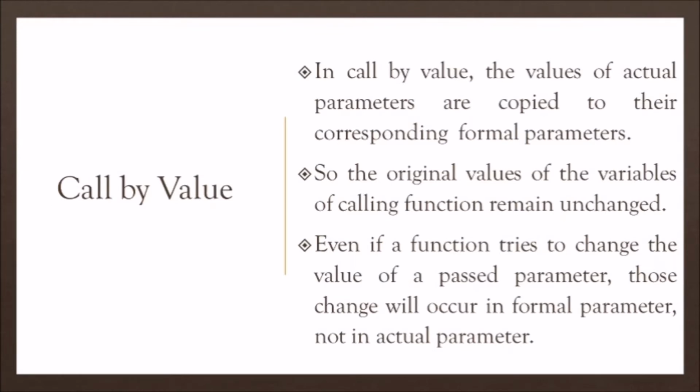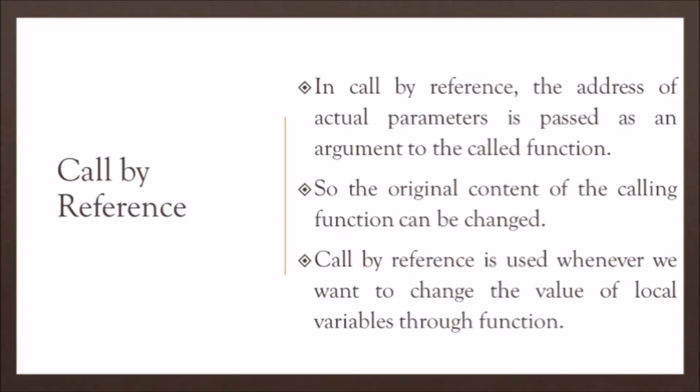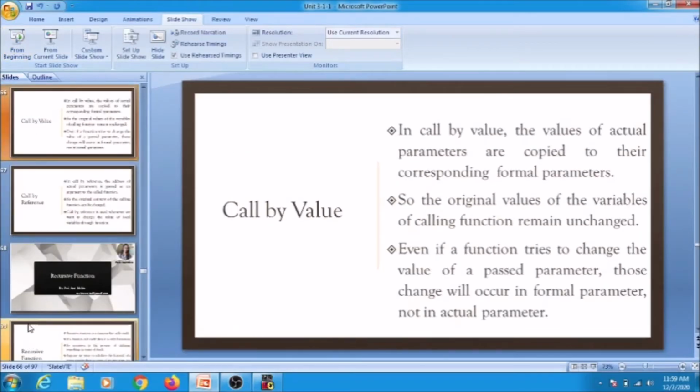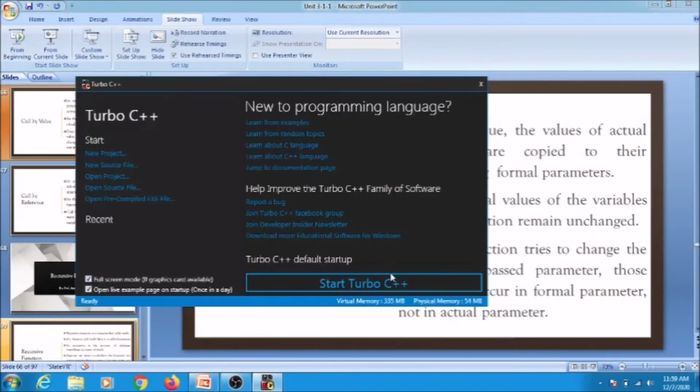Now, how does this happen? We will see in our program. Even if a function tries to change the value of a passed parameter, those changes will occur in the formal parameter, not in the actual parameter. These two points will be very clear after we see the example of call by value. So let us see, and we start our Turbo C.